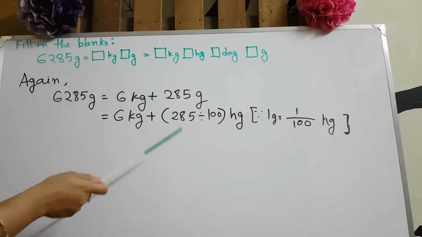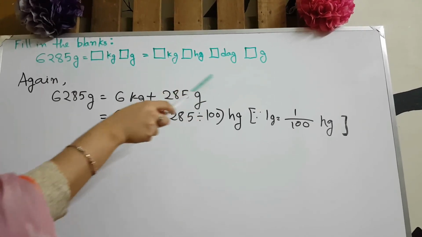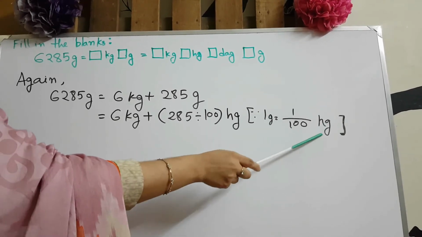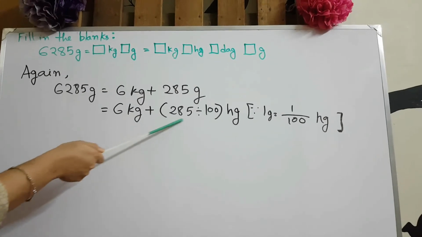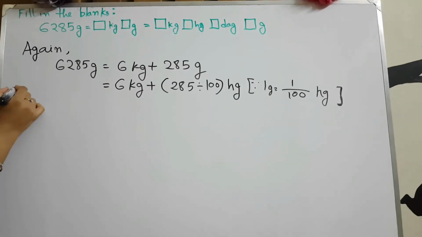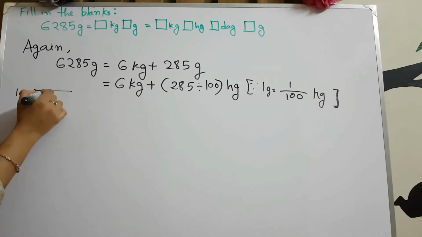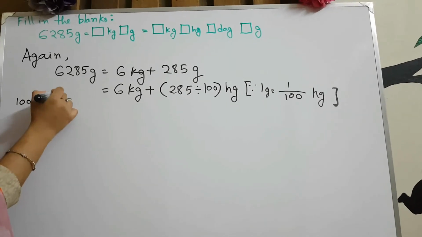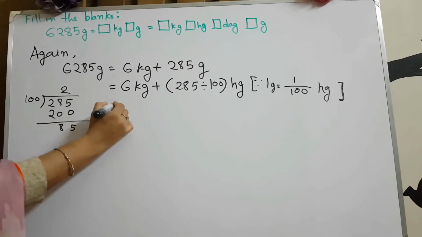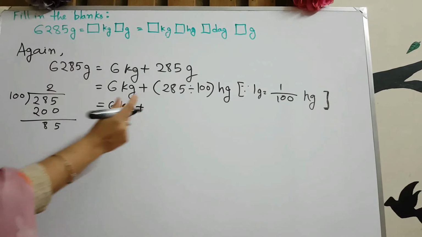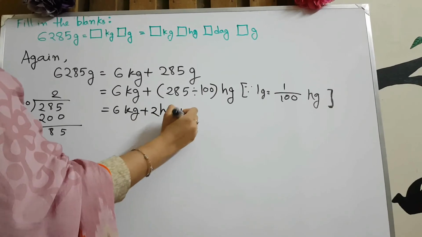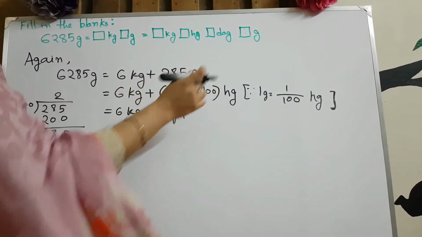Okay, so here we will convert this gram to hectogram, and we know that 1 gram is equal to 1 by 100 hectogram. So here we divide 285 by 100. Okay, so we can divide them in our rough. So here we can take 2 times of 100, which is 200, and the remainder is 85. So 6 kg plus 2 hectogram, the quotient 2 will be hectogram, and the remainder 85 will remain gram.